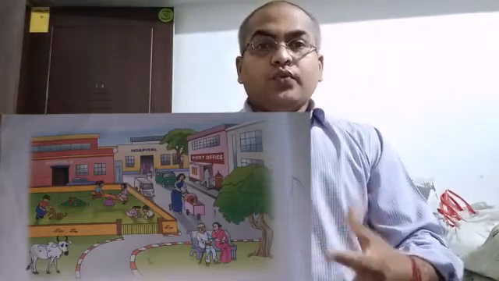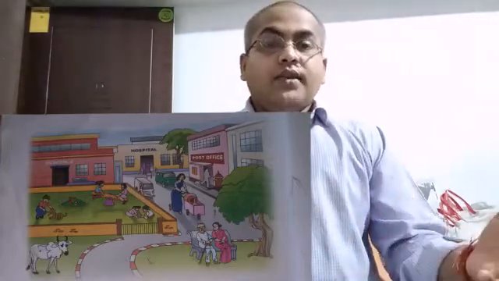These trees give us oxygen, fruits, flowers, and help us to maintain our health. Next, throw the garbage at the proper place, that is, in the dustbin. Maintain cleanliness in your surroundings.